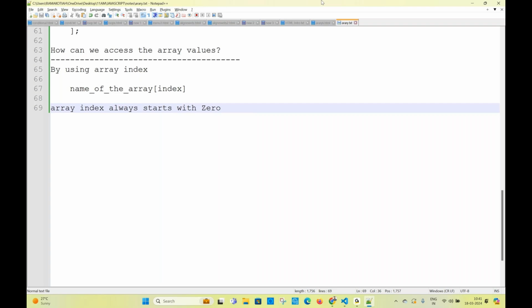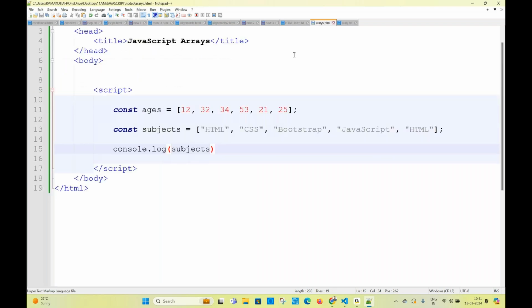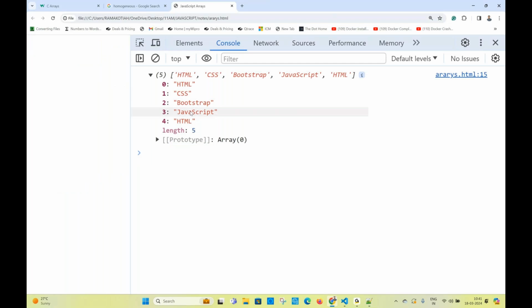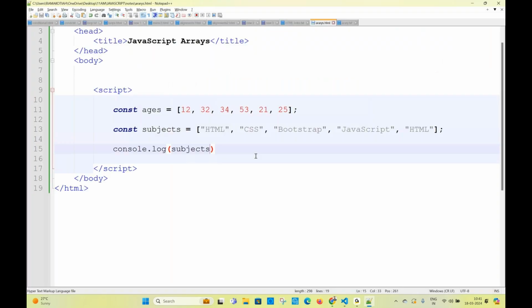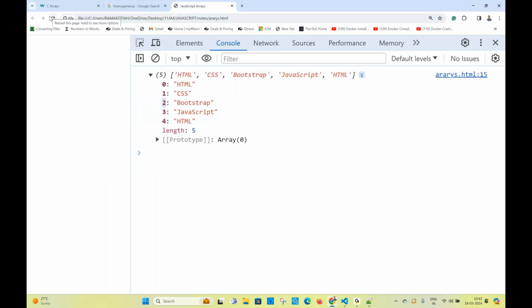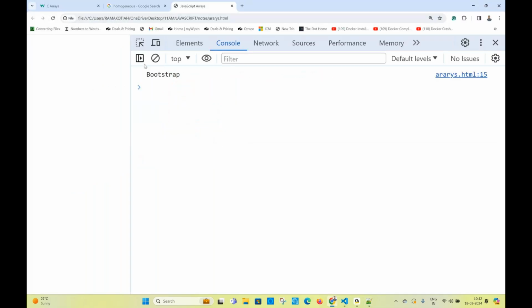Let's go here. I want to access Bootstrap only. Because of printing this, you are getting all the values. HTML appears 2 times, but what is the index of it? 0 and 4. But what do I need? Bootstrap. What is the position of the Bootstrap? 2. Then in subjects square bracket you have to provide 2. 2 means the position, the address of that element. At what position is it? Now you are getting only Bootstrap.